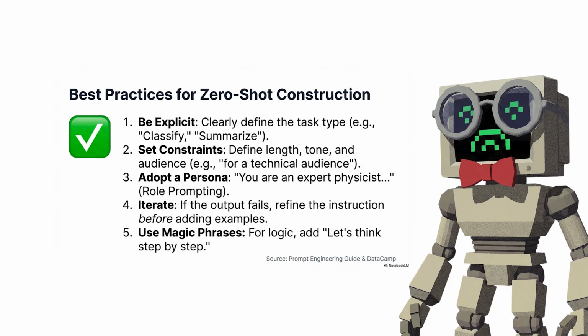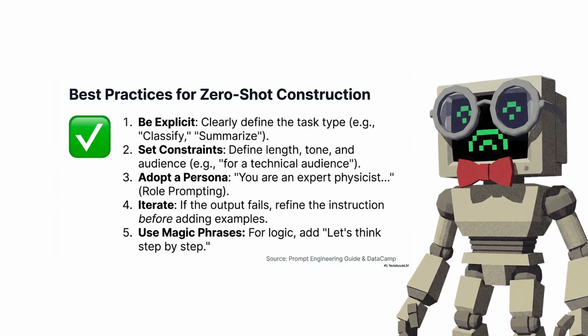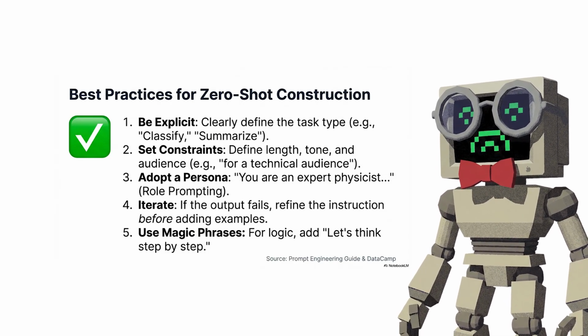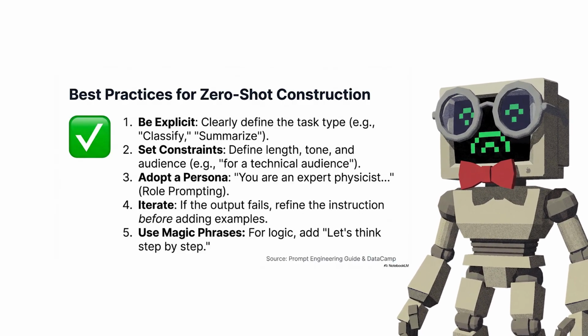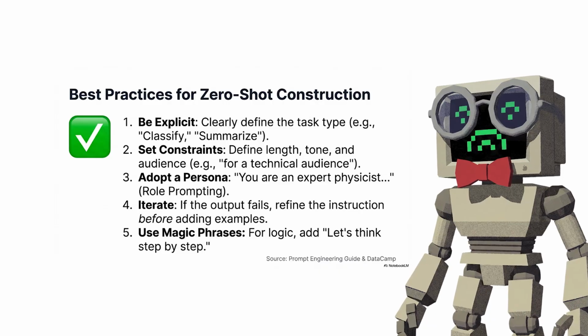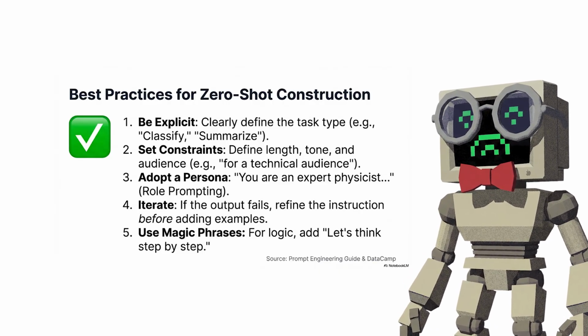Best practices are deceptively straightforward. Put your instruction at the start of the prompt, not buried in the middle. Use clear delimiters like triple quotes or hash symbols to separate your instruction from your input data. Keep your language simple. You're giving directions, not writing poetry.